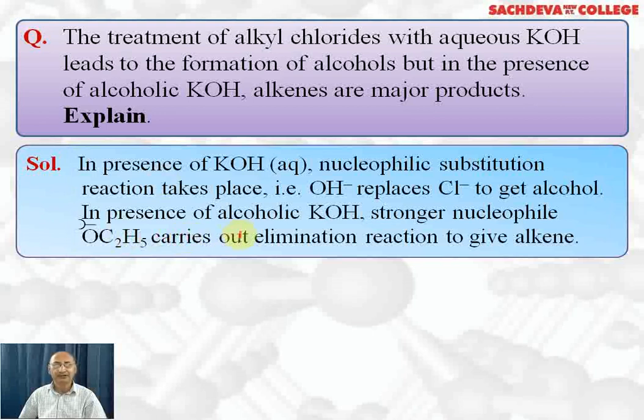Alcoholic KOH or ethoxide ion, a stronger nucleophile, will abstract a proton H positive ion from the beta carbon, and simultaneously there will be a loss of halide ion resulting in the formation of alkene. So this is an elimination reaction which is initiated by a nucleophile, so we call it nucleophilic elimination reaction.